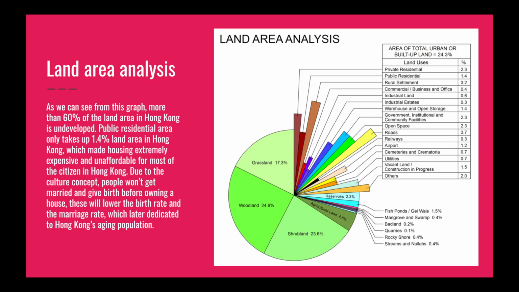Land area analysis. As we can see from this graph, more than 60% of the land area in Hong Kong is undeveloped. Public residential area only takes up 1.4% of the land area in Hong Kong, which makes housing extremely expensive and unaffordable for most of the citizens in Hong Kong. Due to the cultural concept, people won't get married and give birth before owning a house. This will lower the birth rate and the marriage rate, which later contributed to the aging population of Hong Kong.